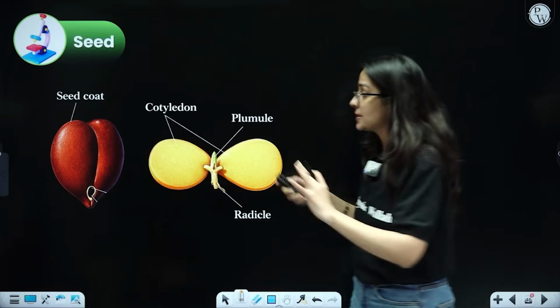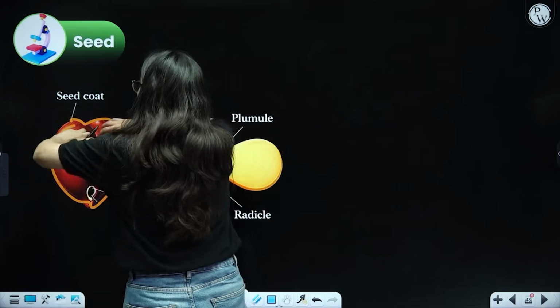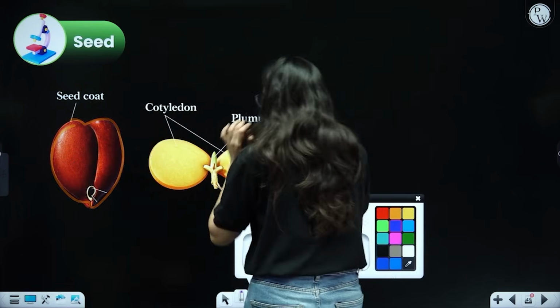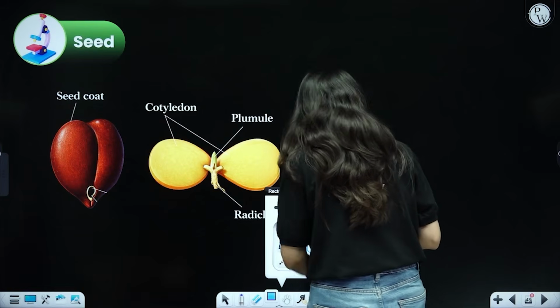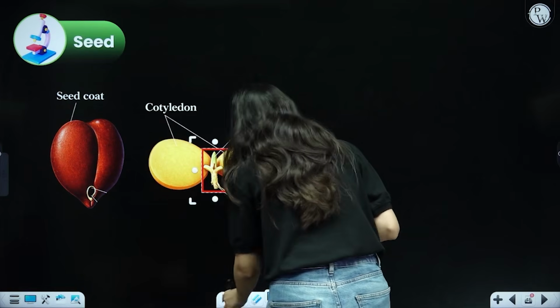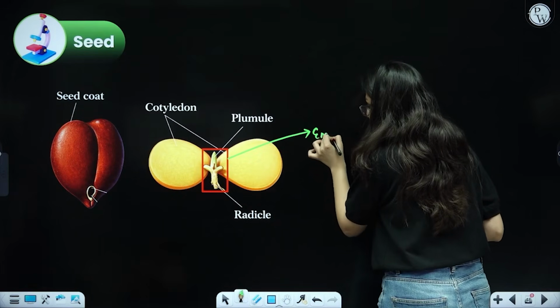Exactly what happens if this is the seed and this is the seed coat. If I open up the seed coat, I should find an embryo. And yes, definitely, I do find an embryo. If this is the portion that you see closely, beta, this is the embryo. This particular region represents the embryo. So I'm going to label this as the embryo.